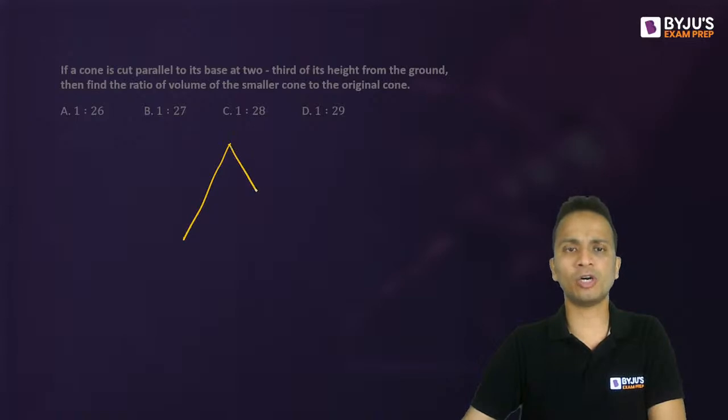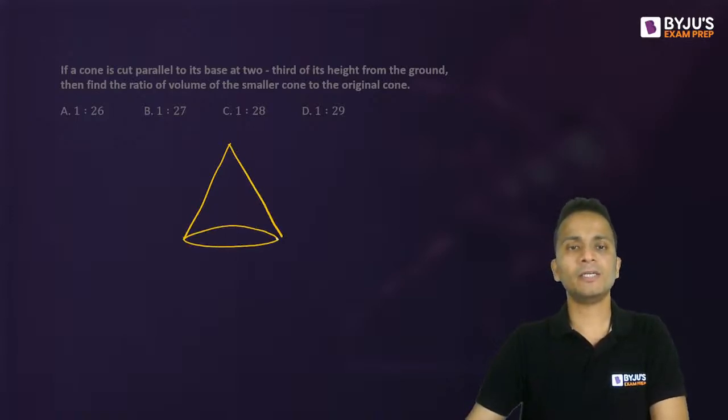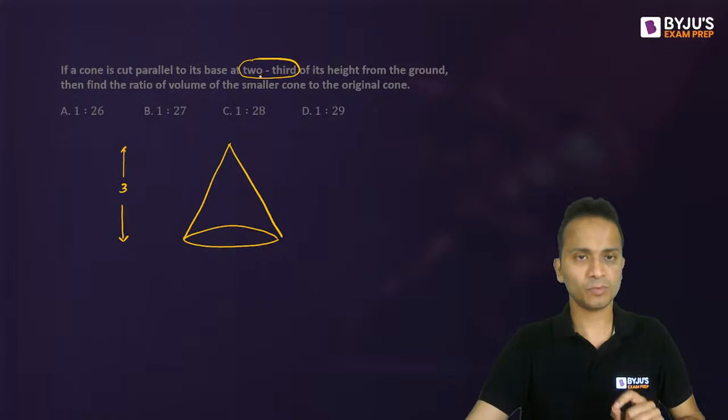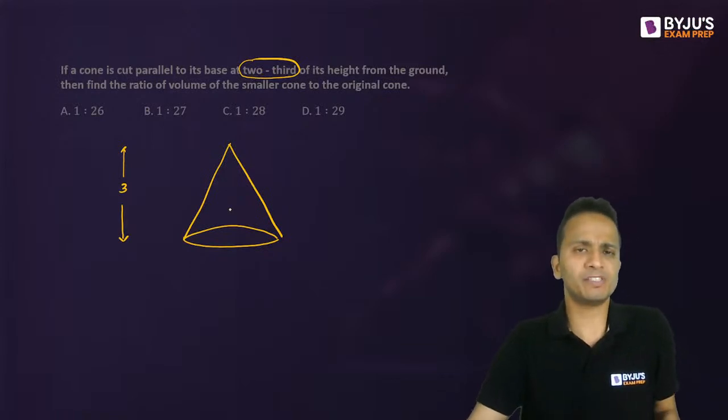So first of all, I'll draw a bigger cone. Now let's assume that the height of this cone is 3. Why have I assumed height as 3? Because the cut is applied at 2/3 of the height. 2/3 means the height should be divisible by 3. That is why I've assumed it as 3.